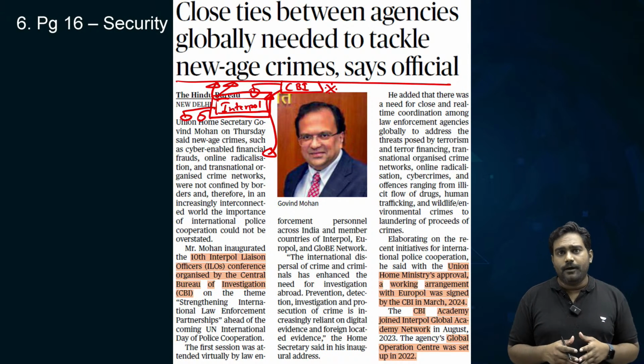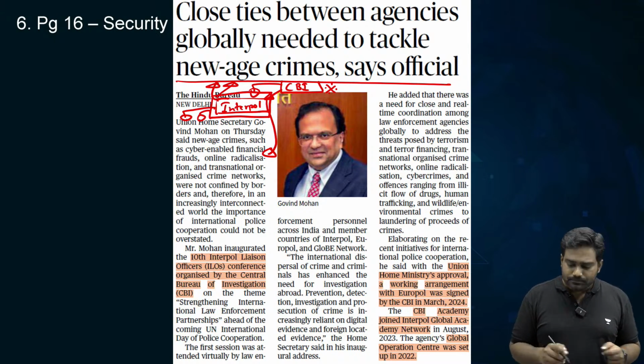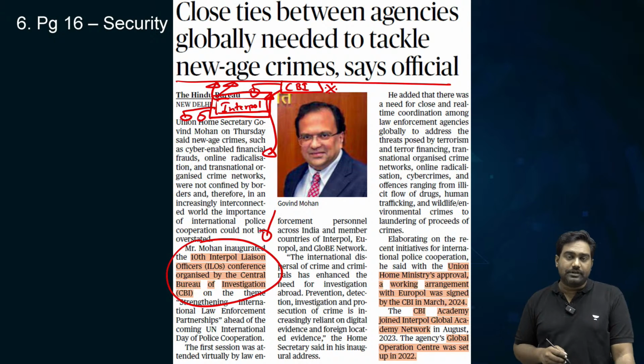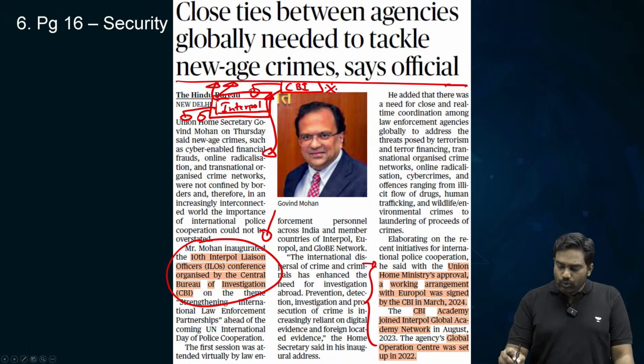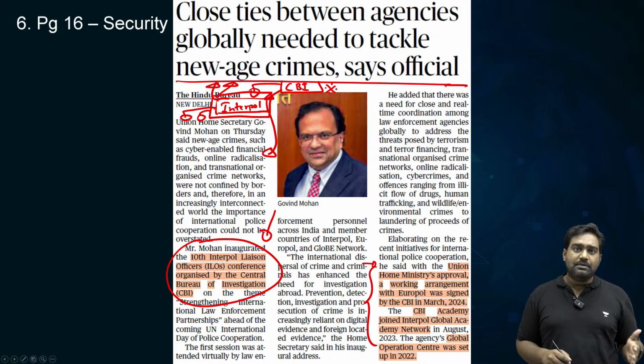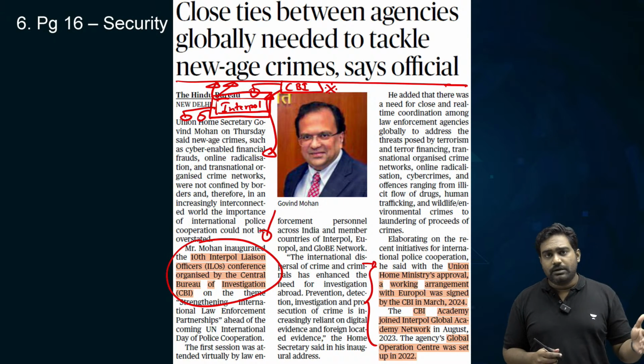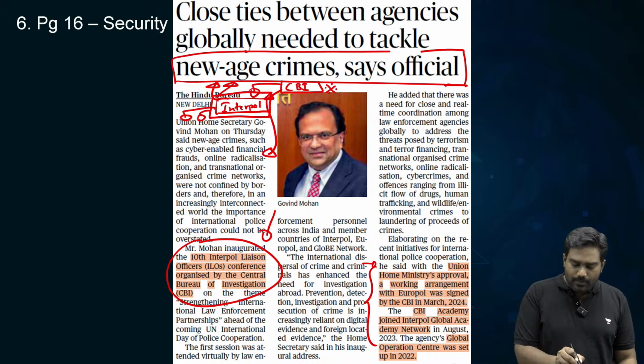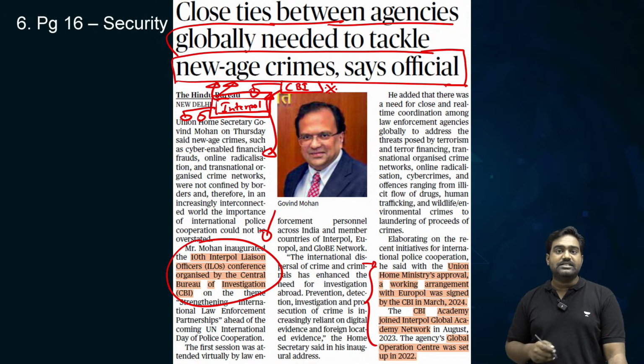What is their essential intention? So, CBI hosted the 10th Interpol Liaison Officers Conference, and it has pointed out that to tackle new age organized crime, from cyber crimes to financial crimes to traditional crimes like smuggling, trafficking, etc., we need global coordination. We need global agencies, police and law enforcement agencies to work together.